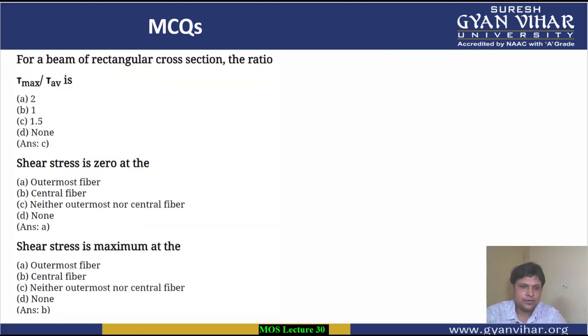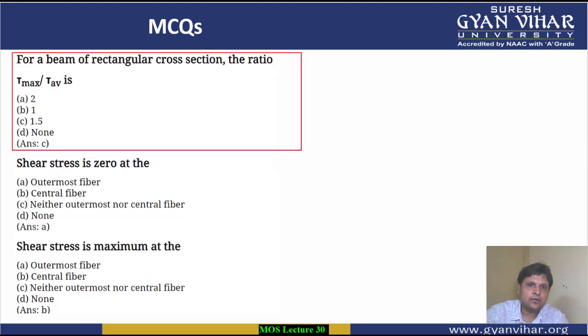Next multiple choice question, students. MCQ number 4. For a beam of rectangular cross section, the ratio tau max upon tau average. So for a rectangular cross section, we have seen that this ratio is 1.5. Always maximum stress is equal to 1.5 times the average stress. This was your question number 4.